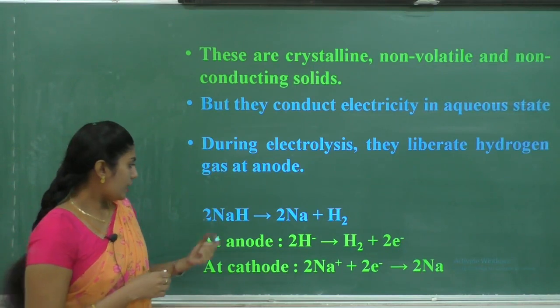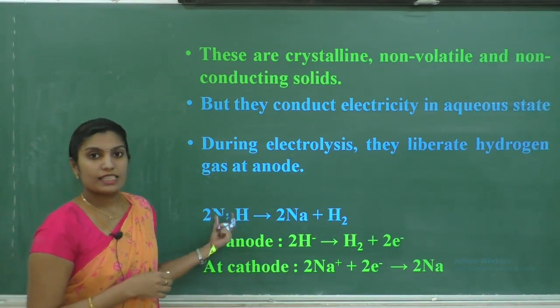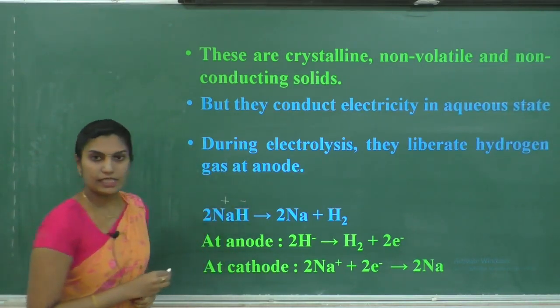If we consider the sodium hydride solution, it contains Na plus and H minus ions.